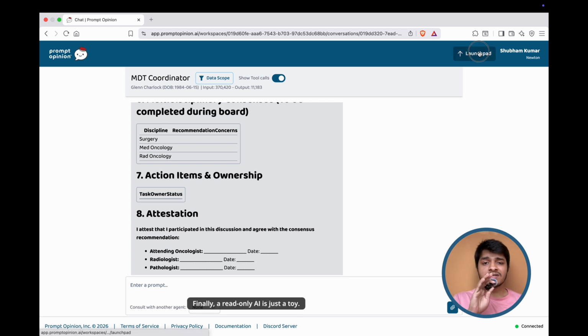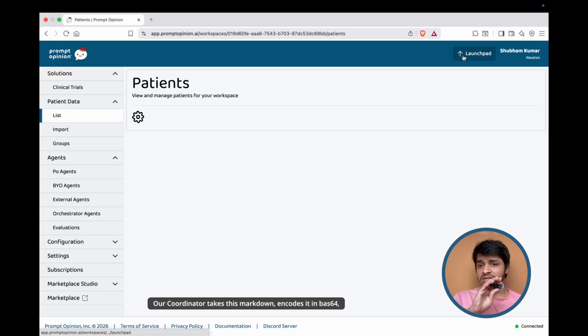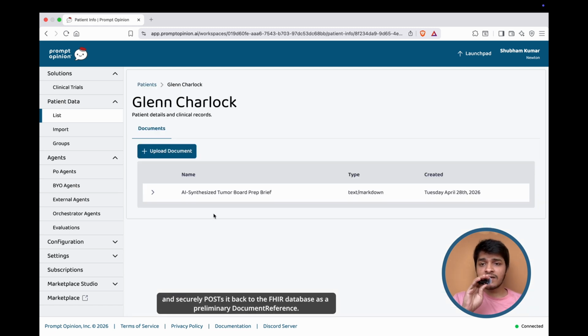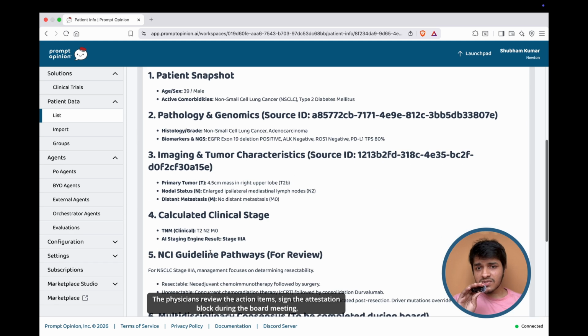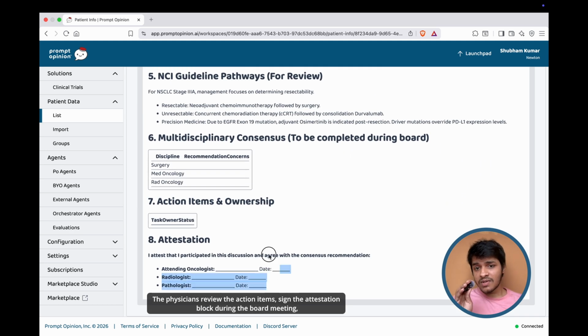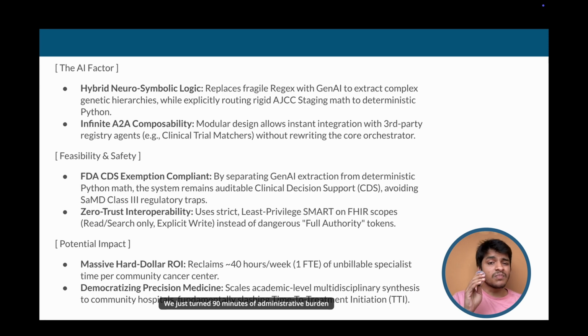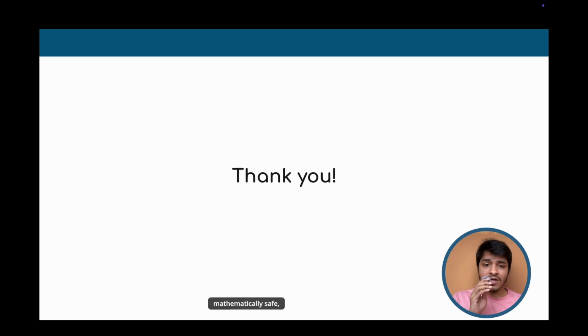Finally, a read-only AI is just a toy. Our coordinator takes this markdown, encodes it in base64, and securely posts it back to the FHIR database as a preliminary document reference. The physicians review the action items, sign the attestation block during the board meeting, and the loop is closed. We just turned 90 minutes of administrative burden into a maybe 10 to 20 minute mathematically safe, interoperable workflow.